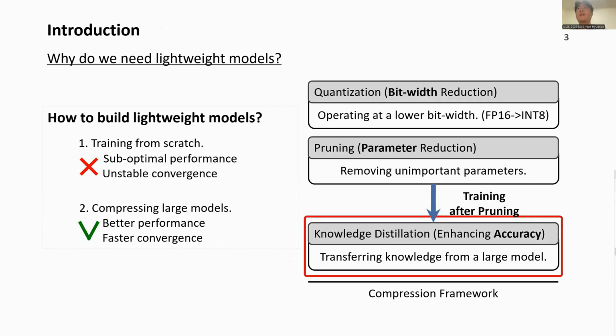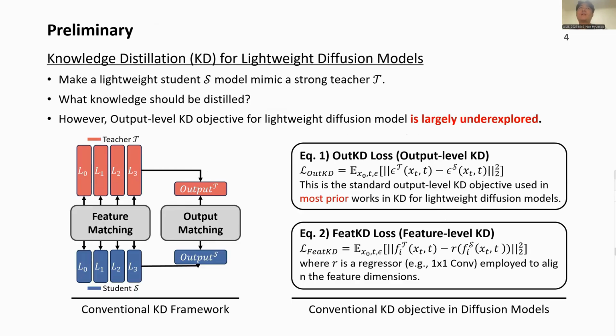On top of that, knowledge distillation enhances performance by transferring knowledge from the large teacher model to the lightweight student model during training. In this work, we focus on knowledge distillation for lightweight diffusion models. In the context of KD for diffusion models, we use output KD and feature KD to match noise prediction and intermediate features respectively. While prior work shows KD improves performance, the underlying KD mechanism remains largely unexplored.